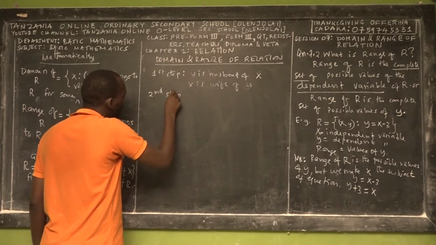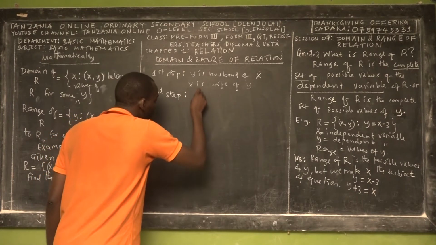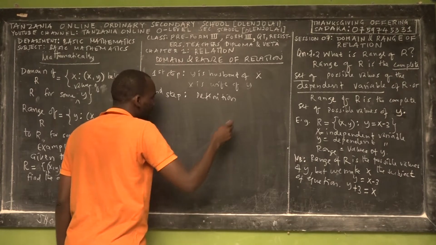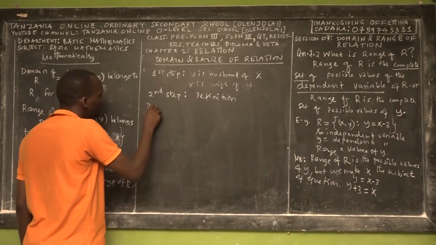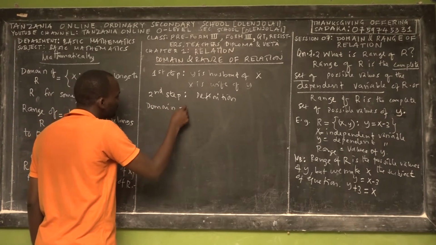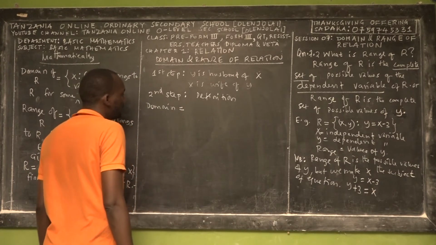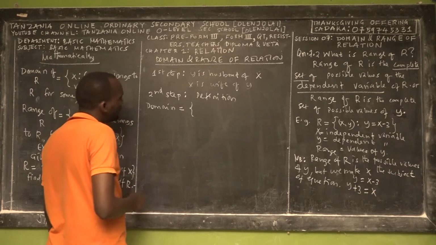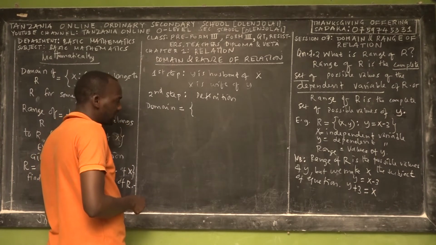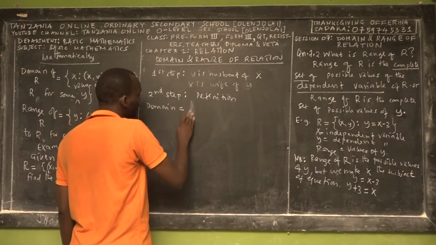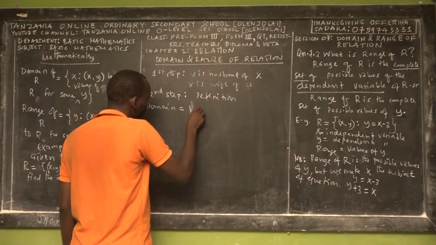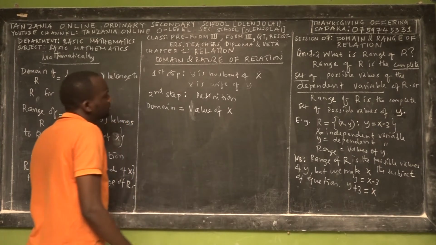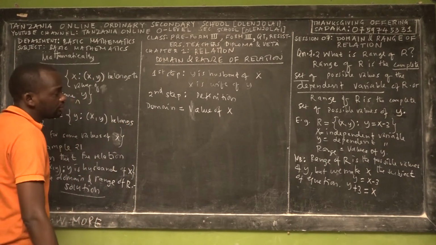In the second step, we have to recall the definition. The definition, we said what? The domain is the set of values of x. So what is the value of x? It is wife.